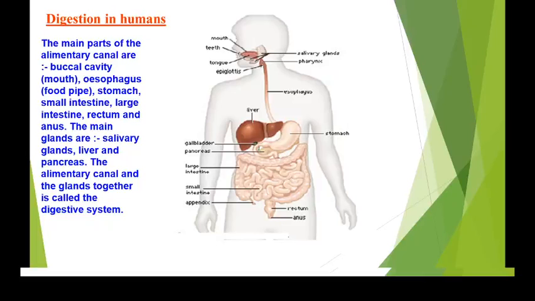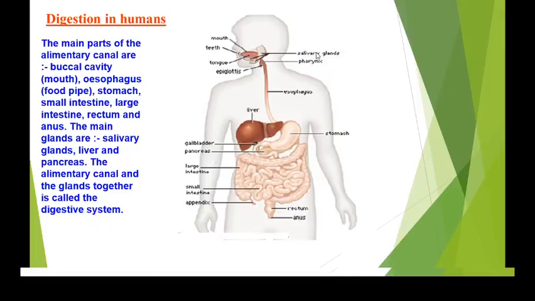So is it not a very long path? Yes. And all these parts together are called as what? Alimentary canal, or also called as what? Digestive tract. So the food components gradually get digested as food travels through the various compartments. And there are some glands associated over here.